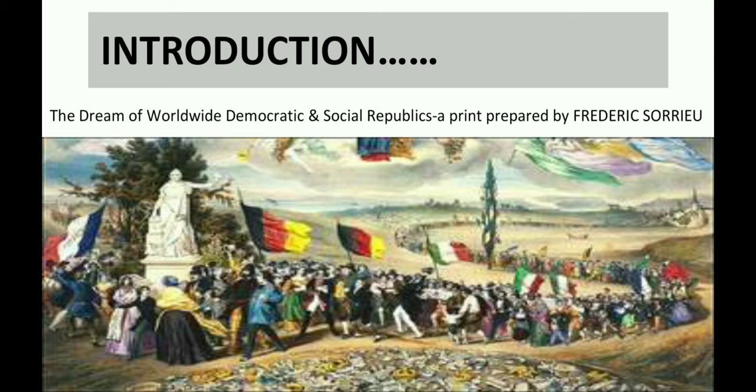So let us understand this image. As you can see in this image, Sorrieu shows people from different countries, all marching towards the Statue of Liberty, each of them wearing their national costumes and carrying revolutionary flags. The countries that are leading the procession are the United States and Switzerland.